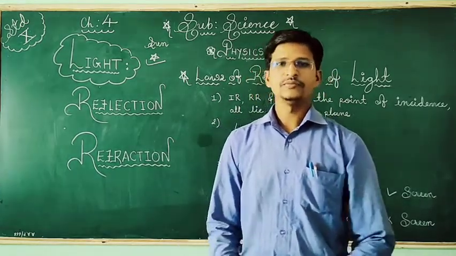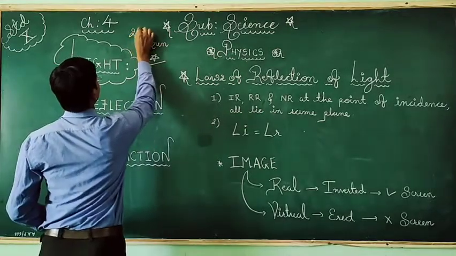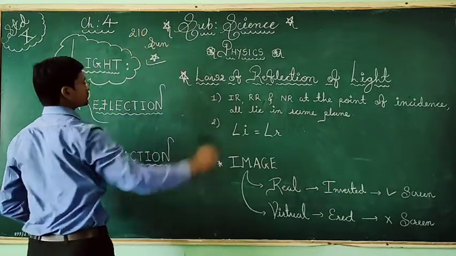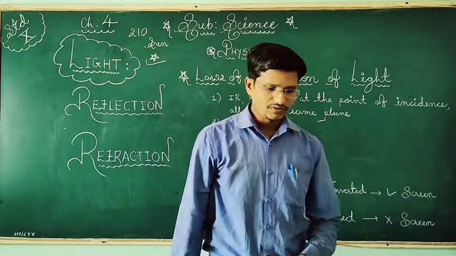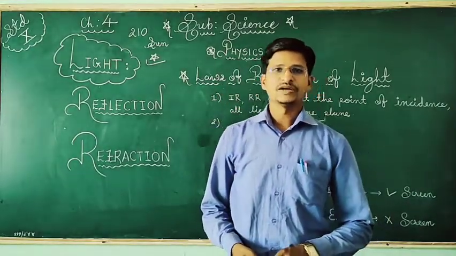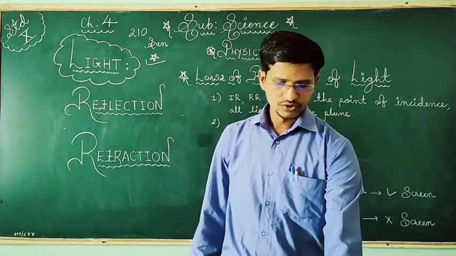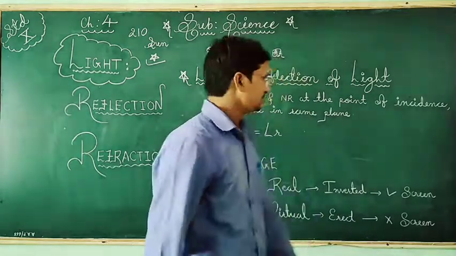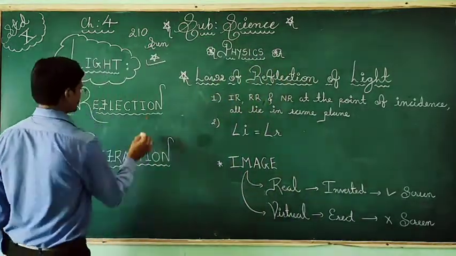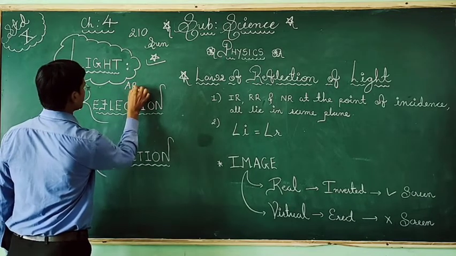So here on page number 210 in your textbook, I am talking about the ancient Greek philosopher who mentioned that light is made up of a stream of particles emitted from a source. And after that, we come in contact with Aristotle.